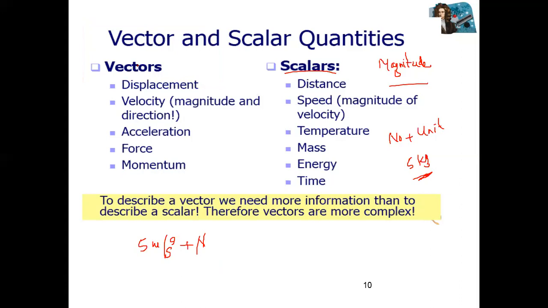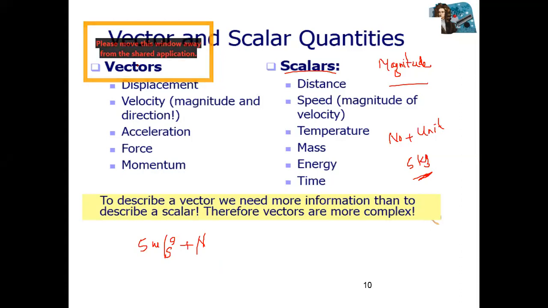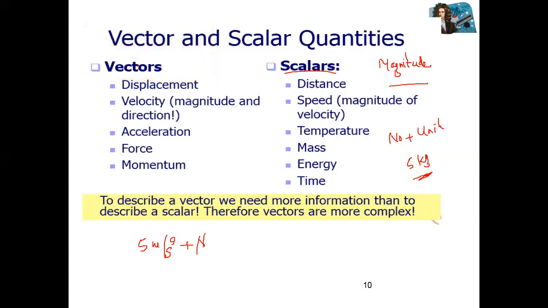Same with displacement, we know direction. Force is also a vector quantity. Momentum is also a vector quantity. So vectors and scalars: a vector needs direction plus magnitude, and a scalar needs only magnitude. Correct? Okay.